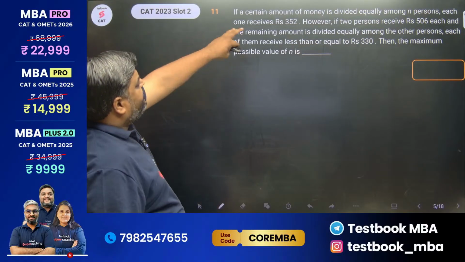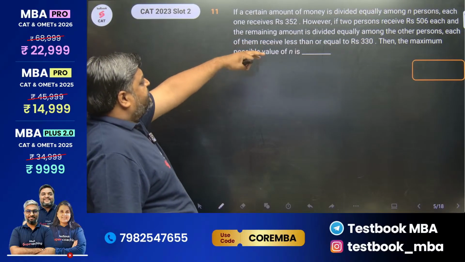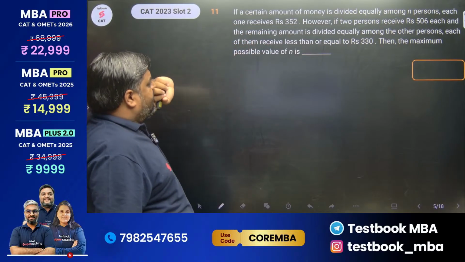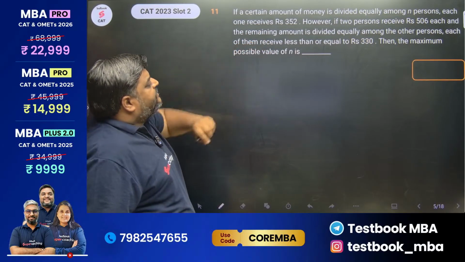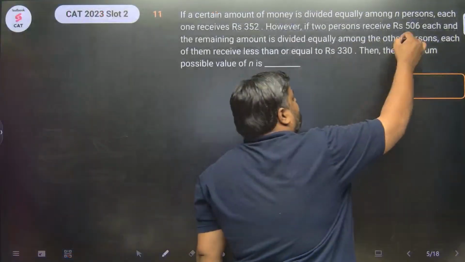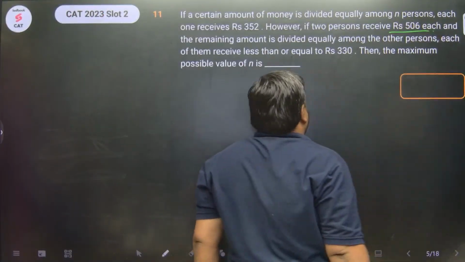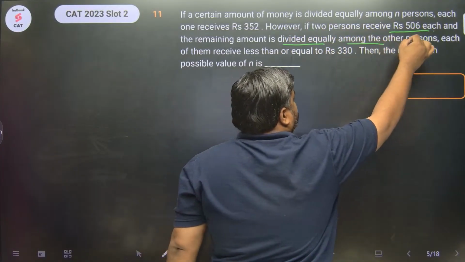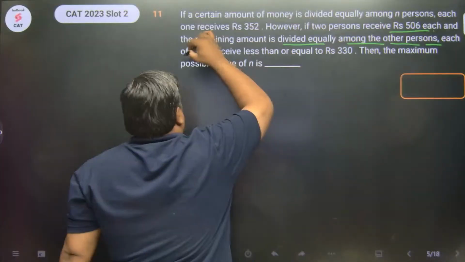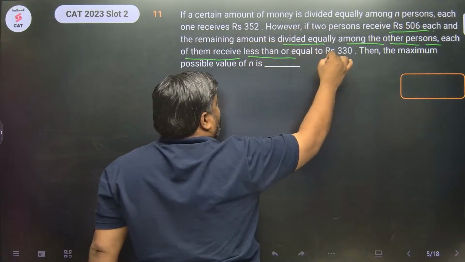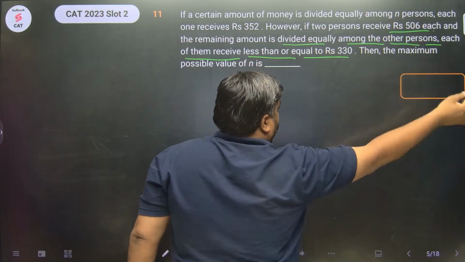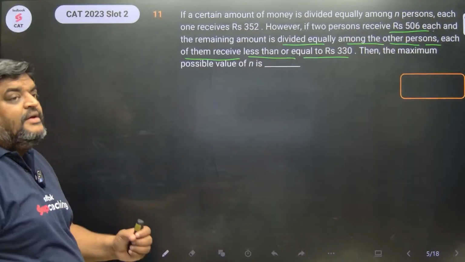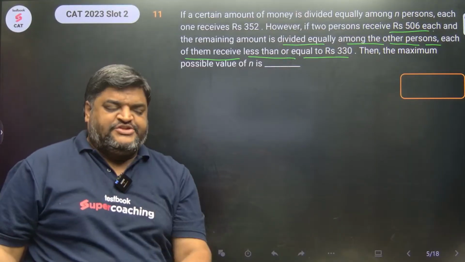If a certain amount of money is divided equally amongst n persons, each one receives rupees 352. However, if two persons receive 506, and the remaining amount is divided equally amongst the other persons, each of them receives less than or equal to 330, then the maximum possible value of n is how much?